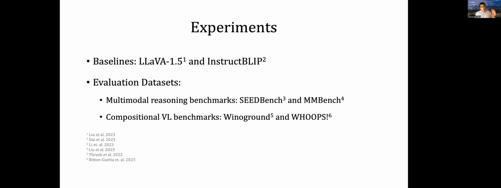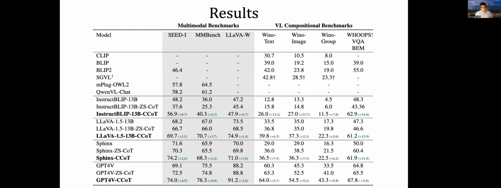Okay, so in our experiments, we use baselines of LLaVA 1.5 and InstructBLIP. And we also evaluate on data sets that include multimodal reasoning benchmarks and compositional VL benchmarks. There are a few more that we evaluate on, as we'll see in our results. So in addition to LLaVA 1.5 and InstructBLIP, we also evaluate on Sphinx and GPT-4.